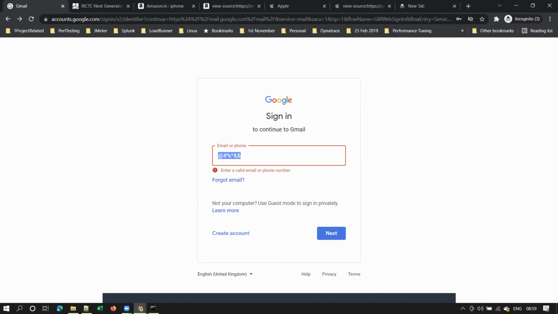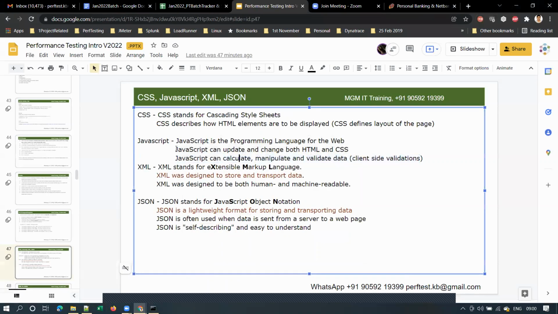Suppose you entered some special characters, all special characters, right? So instead of sending that request to the Gmail server, it can be validated at the client side itself, and where that code will be written is in the form of a JavaScript file. When you access this page, some JavaScript files will be loaded, and one of those JavaScript files contains the code to validate this, right? So this JavaScript will be used for client-side validations. This is important to understand or remember.